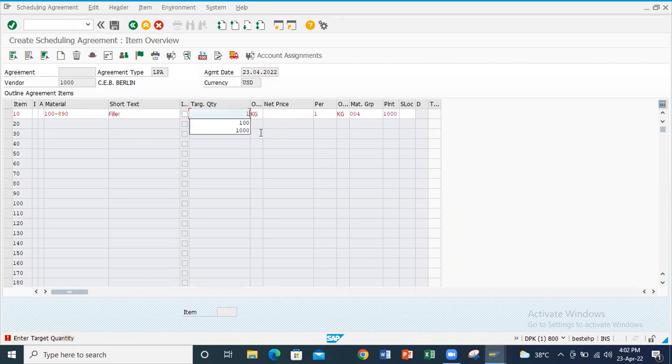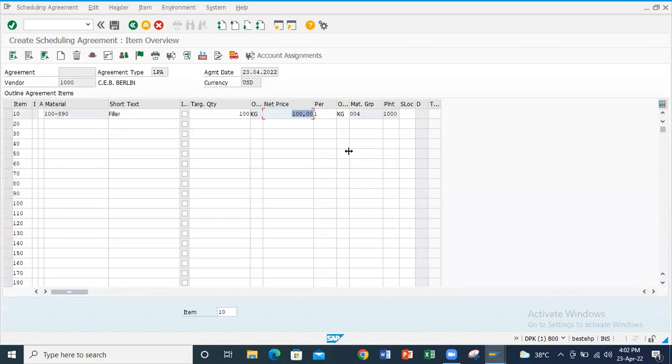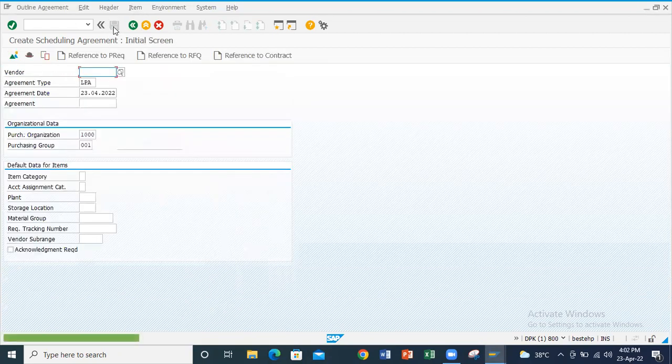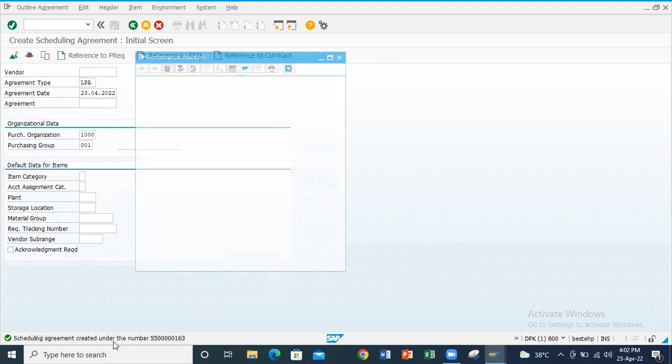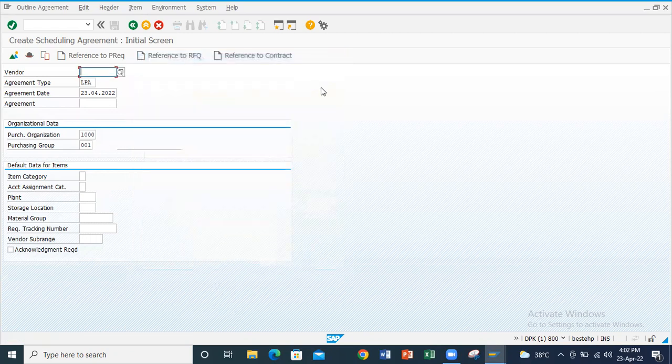Then we have to enter the target entries, that is, we will take 100. After this, we have to save the document, and we will get the scheduling agreement created under this number. This is the number whatever we have created. So that is a scheduling agreement.